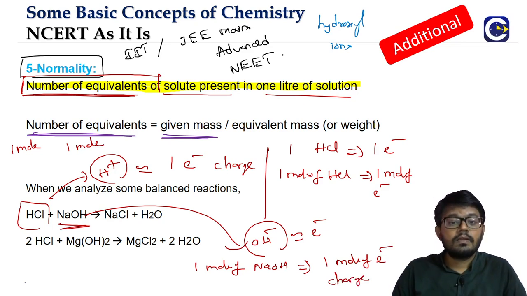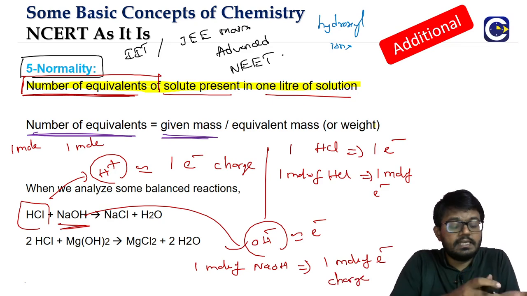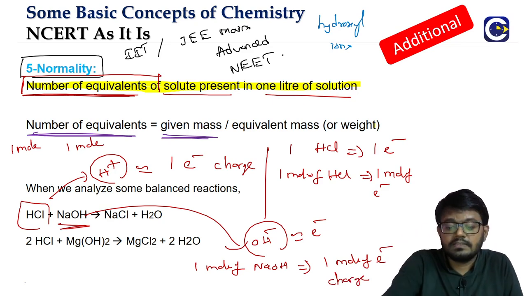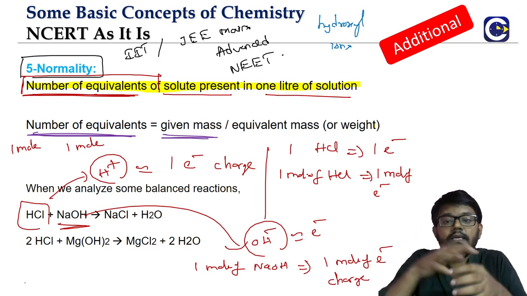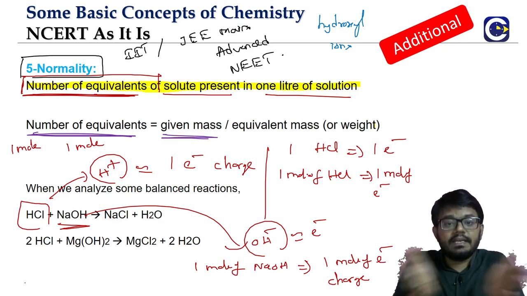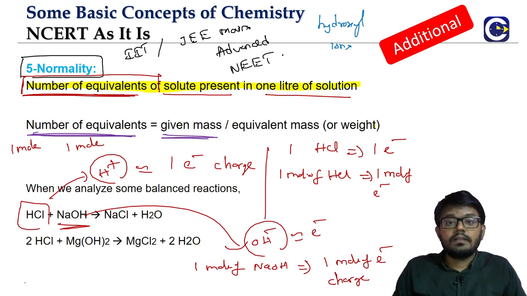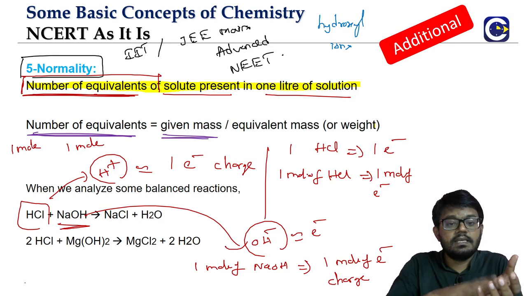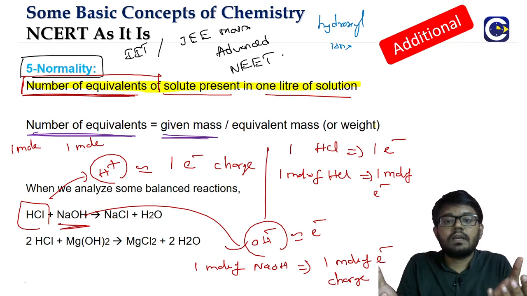Always, if from this side HCl is exchanging 1 mole of electrons charge, the other side NaOH will be exchanging the same. So when they combine, they will combine in such a way that whatever electrons are exchanged by the HCl, the same number of electrons will be exchanged by NaOH.